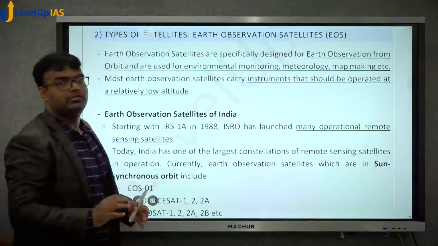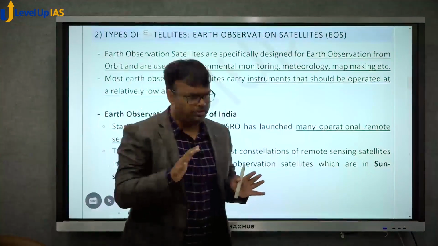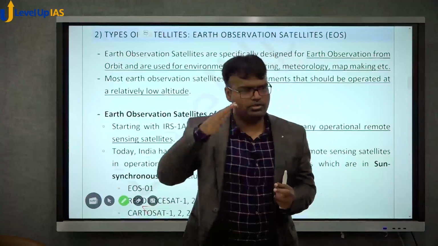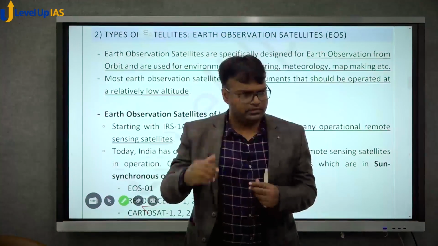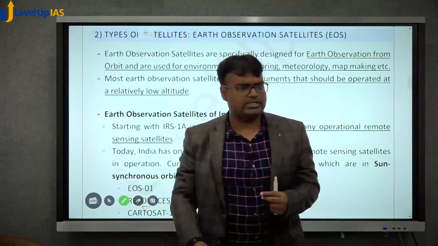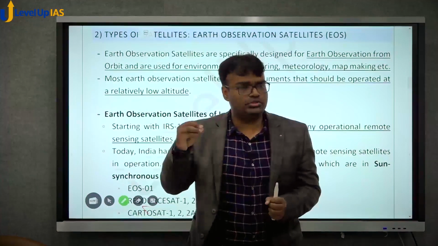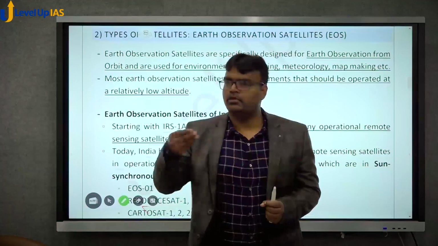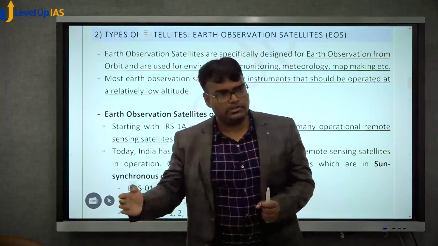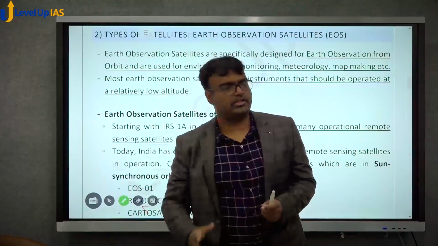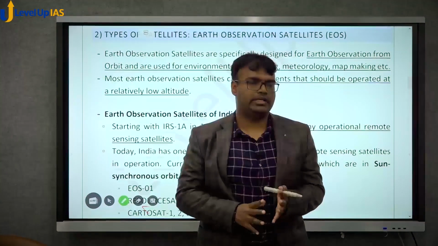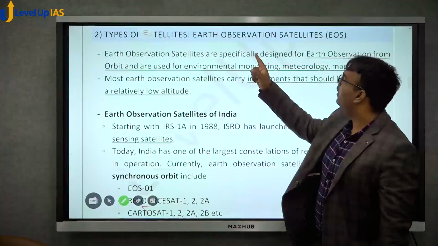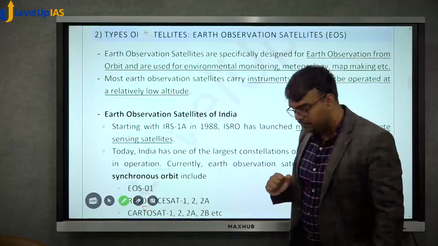Earth observation satellite. So you understood a communication satellite. Basically, it will act as a reflector. The transponder receives, processes, and sends it back. It receives, stores, lets the satellite move a bit, reaches the target, and sends the information. It behaves like that. When we come to the second type of satellite, the Earth observation satellites.